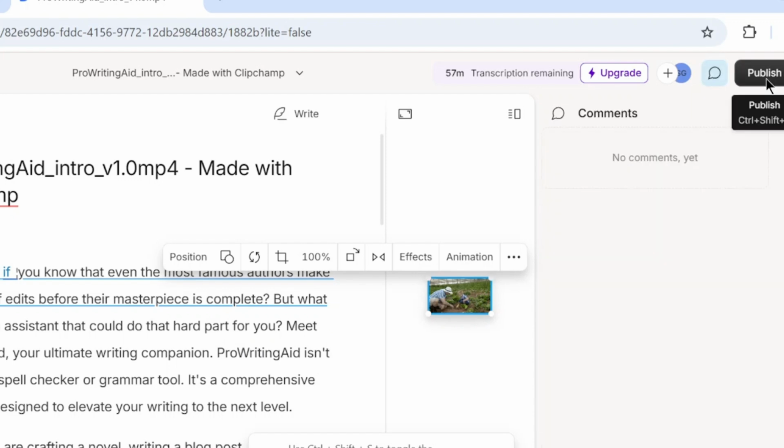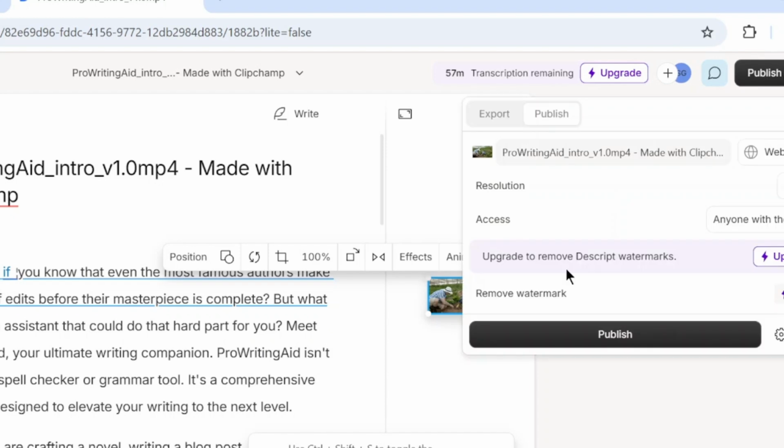Once you are done editing, Descript makes it easy to export your project. Choose from video, audio, or even a text-based transcript, perfect for captions, blogs, or social media. Publish directly to platforms like YouTube or download your files to share anywhere.